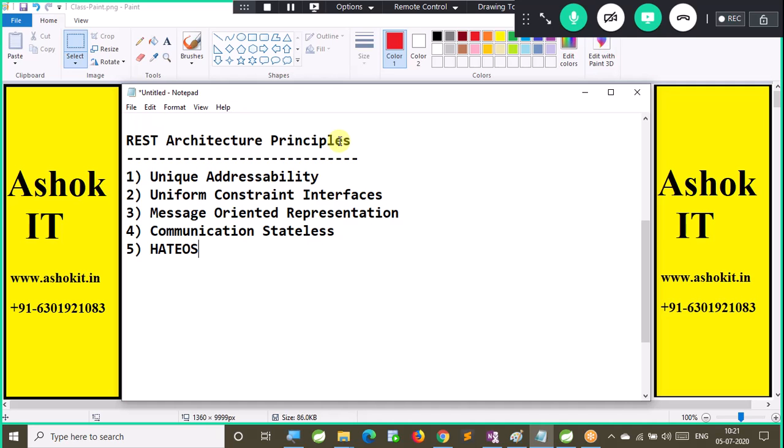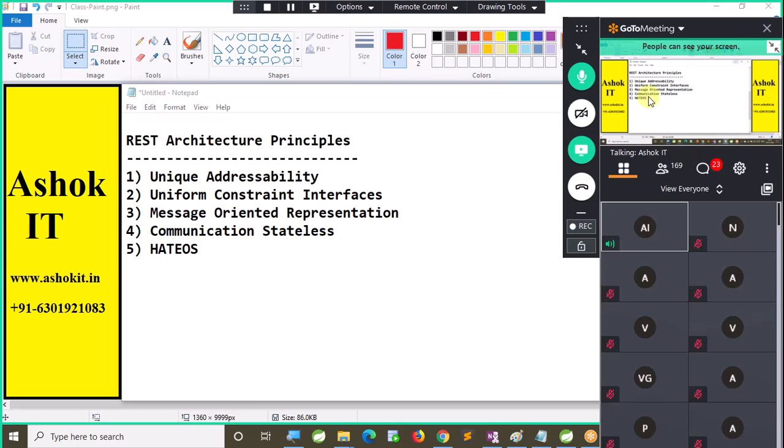Just read these principles once. REST architecture principles provided by Roy Fielding. First one is unique addressability. Second one, uniform constraint interfaces. Third one, message oriented representation. Fourth one, communication stateless. Fifth one, HATEOAS. So these are the 5 principles provided by Roy Fielding.